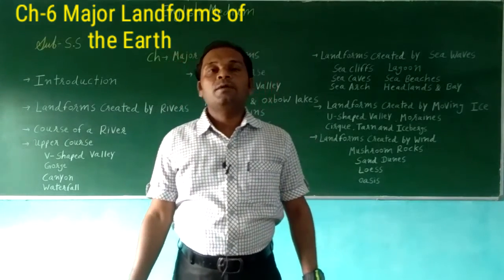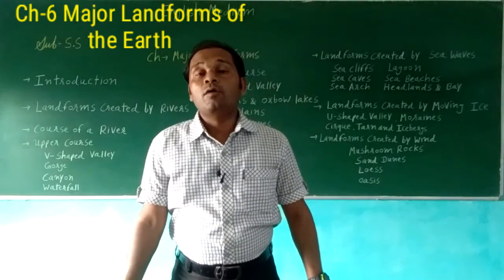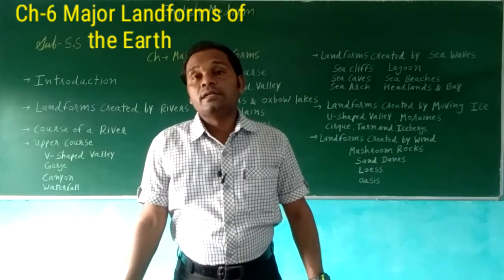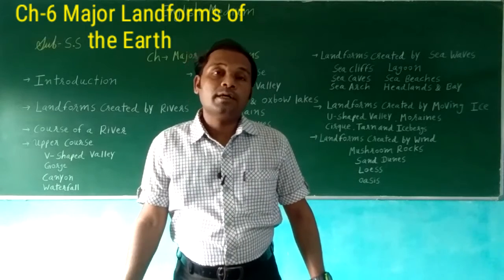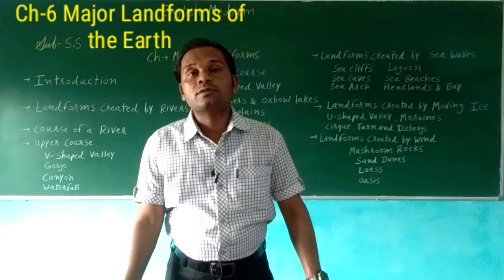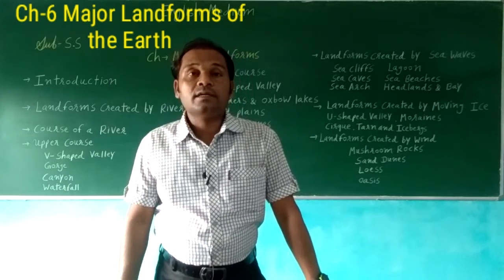Next, floodplains. We are generally familiar with floods. During the rainy season, the river gets a large amount of water and overflows, and the flood can inundate the area.